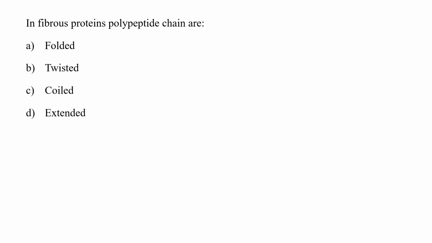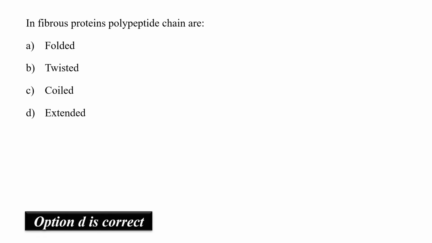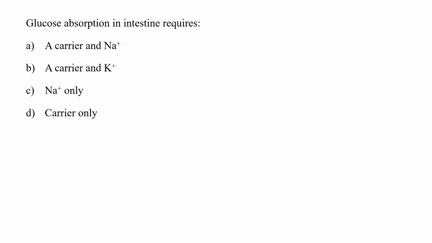In fibrous protein, polypeptide chains are folded, twisted, coiled, or extended. Fibrous proteins form the skeletal network and are generally dominated by hydrophobic amino acids, and they remain extended, just like you see here. So here is the best example of a fibrous protein, and it is in the extended form. So hence option D would be the correct answer.